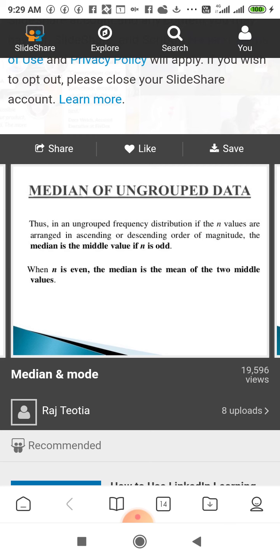If data is ungrouped, there are two ways to find the median, depending on whether the number of data is even or odd. If the number of data is odd, then the exact middle value is the median. If it is even, then the average of the middle two data is the median.